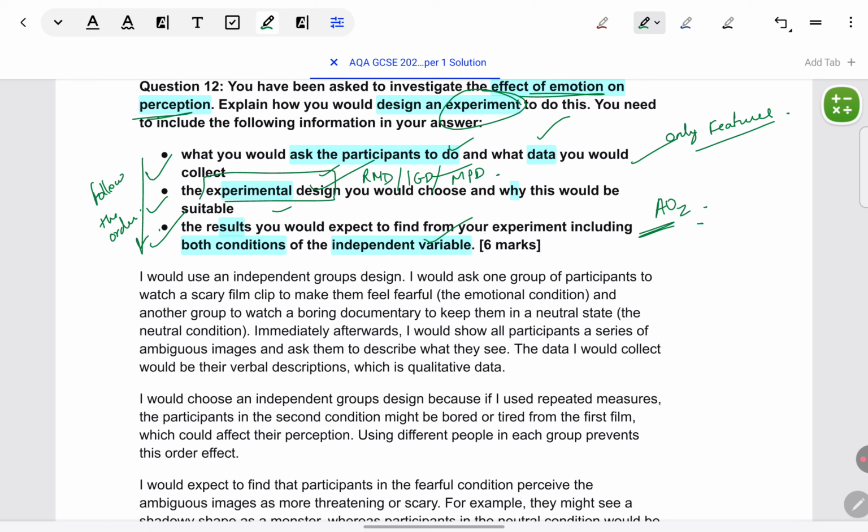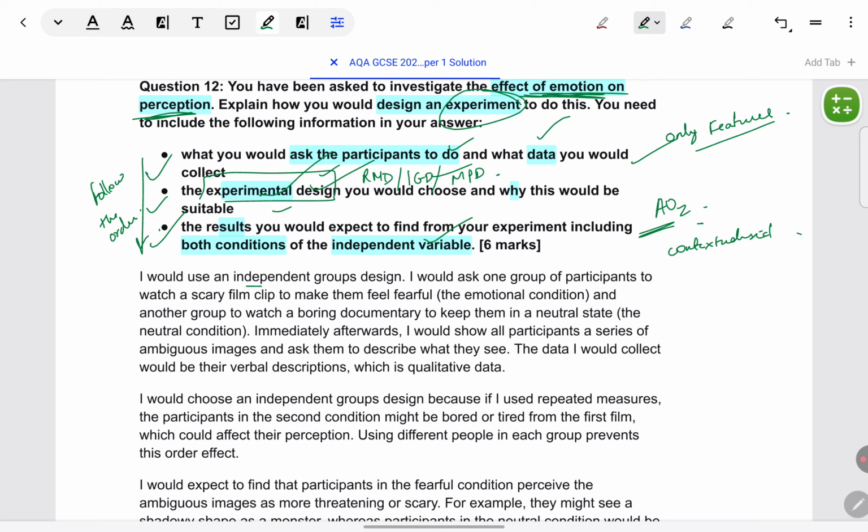Do not try to give any descriptives like generally describing what is an experimental design or what is independent groups design. Every point present contextualized. Every single point should talk about this particular experiment of emotion on perception. Nothing should be outside of that. Again, I won't be able to read the whole model answer for this one. It's too long. Key points I will discuss.